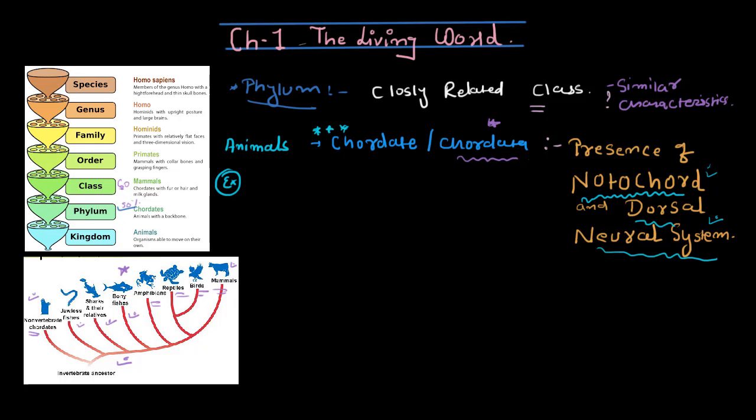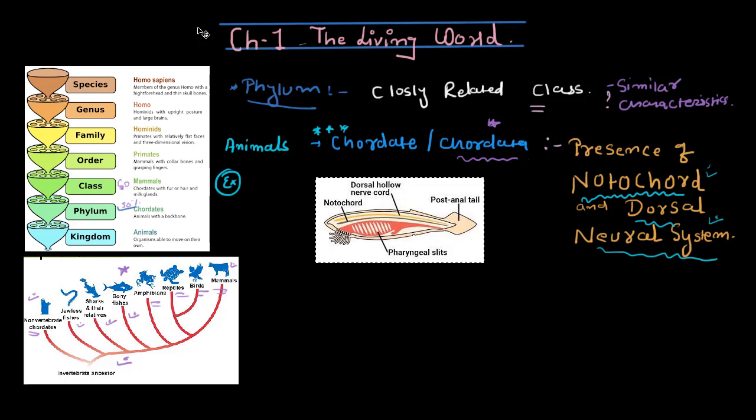Clear? So now we are going to see what actually notochord and dorsal neural system are. Ta-da! Here, can you see that? This is a diagram of a fish, and the very first ones who had this notochord were fish. So what is notochord? Can you see this line here? The upper one is called the dorsal hollow nerve cord, but the one below, see here, is what is called the notochord. Now what is it? It is something like a spinal cord.